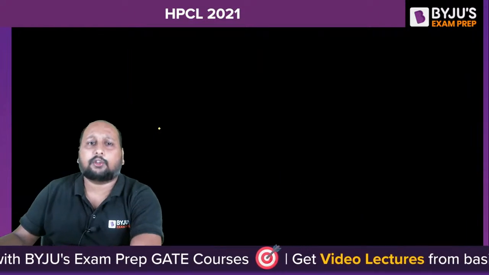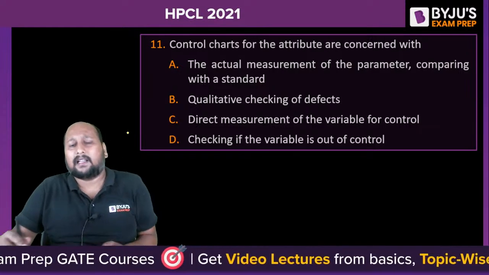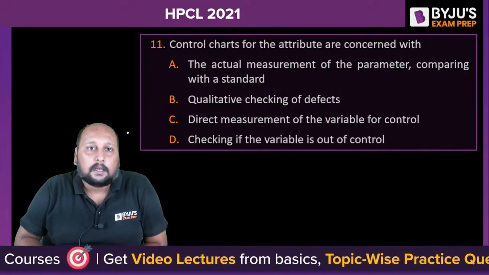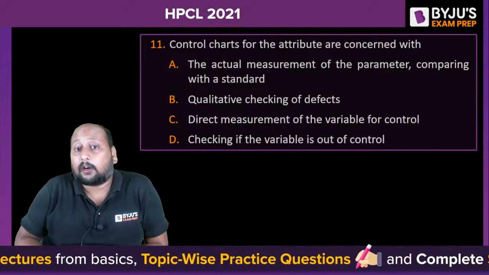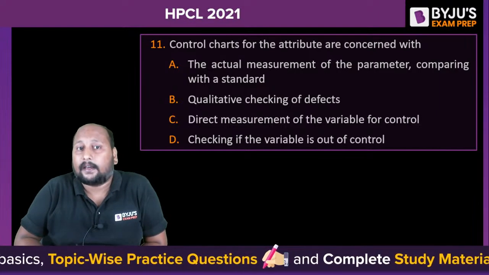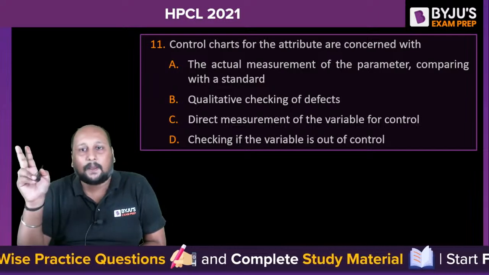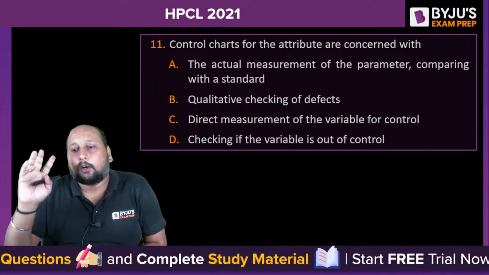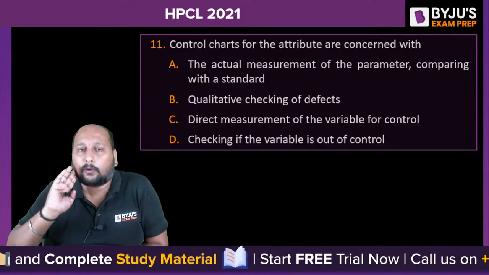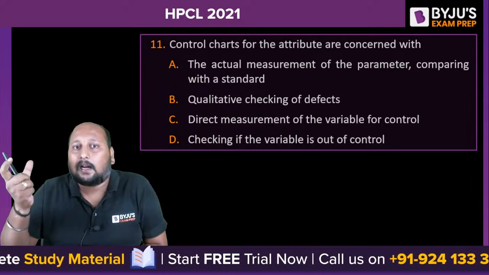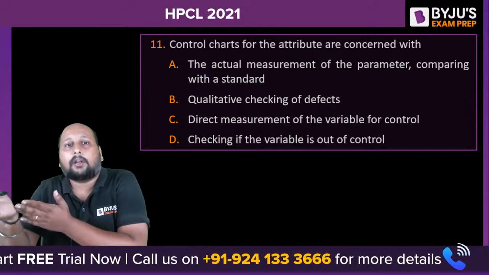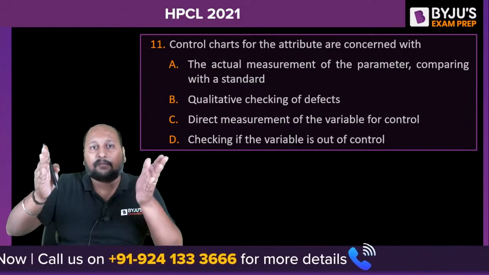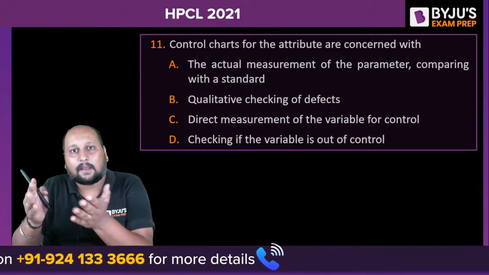Okay, next question, question number 11 on the screen. This is a question from industrial engineering, specifically from standard quality and practice. Control charts for attributes are concerned with. Basically, control charts are of two types: variable chart and attribute chart. Variable chart is dealing with the accuracy, or the exact dimension. Attribute chart tells about whether the product is having a defect or not.